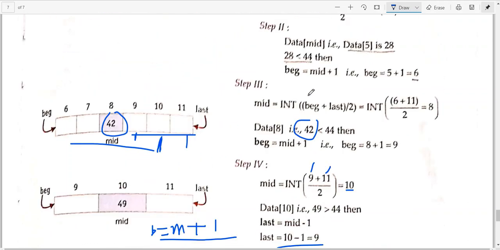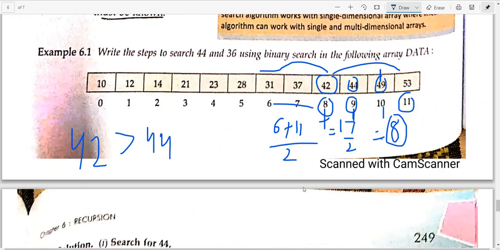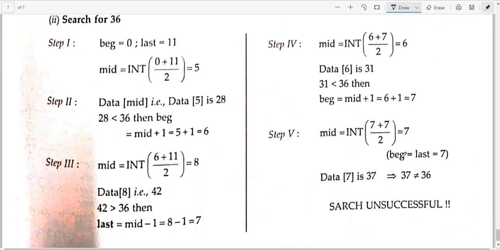So see here again, you will start your search from 8 and go up to 11, but here again you need to find mid. So 8 plus 11 is 19, and 19 divided by 2 is 9.